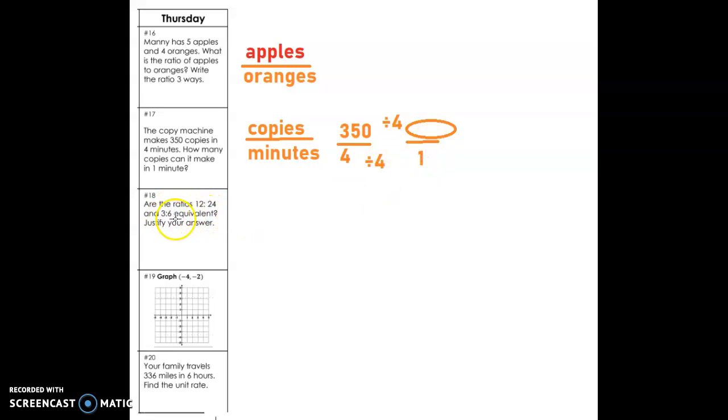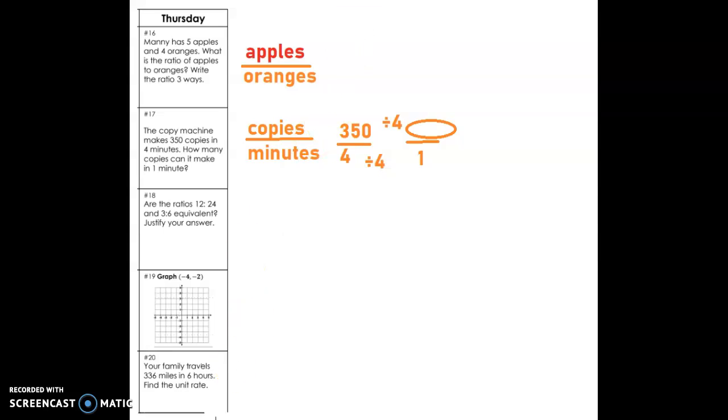The ratio is 12 and 24 and 3 and 6 equivalent. Justify your answer. I'll let you guys try that one on your own. This one, I'll let you do on your own. And your family travels, and I'll let you try this one.